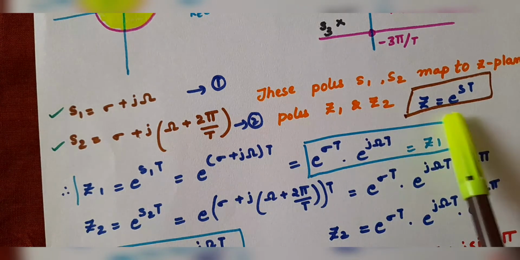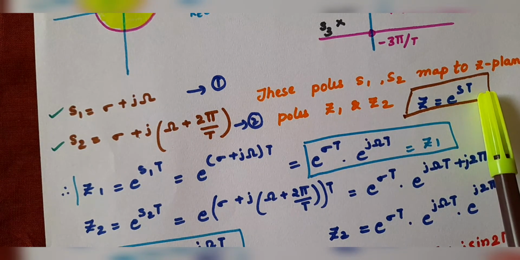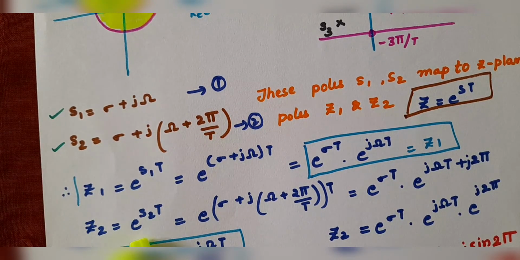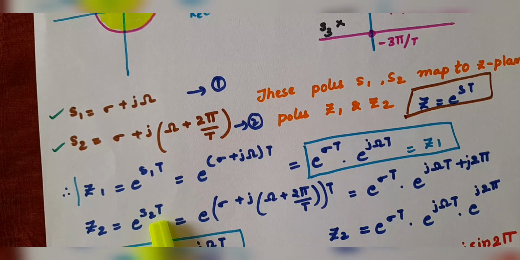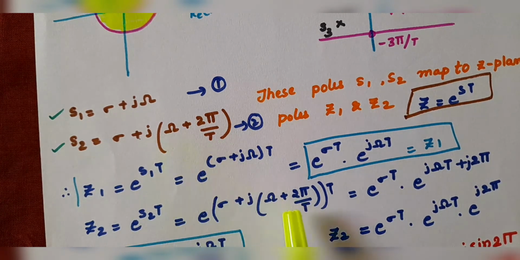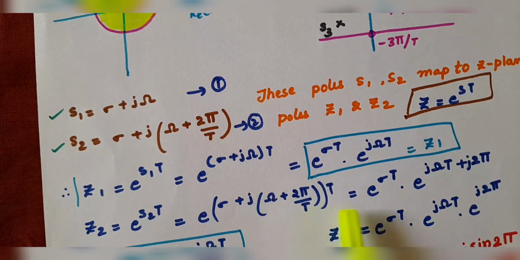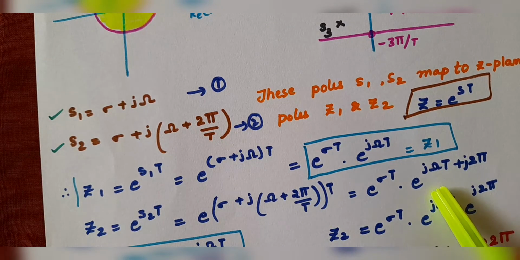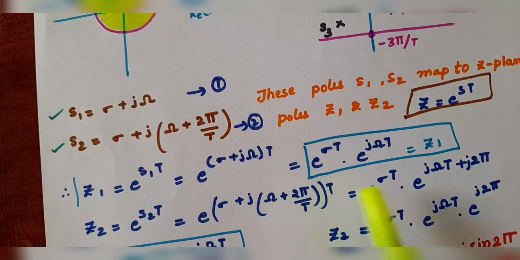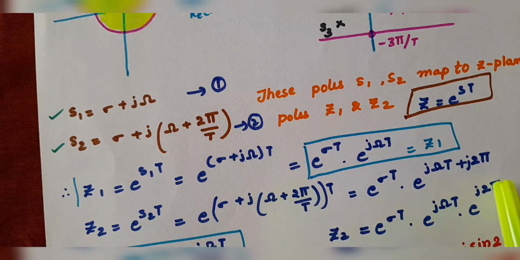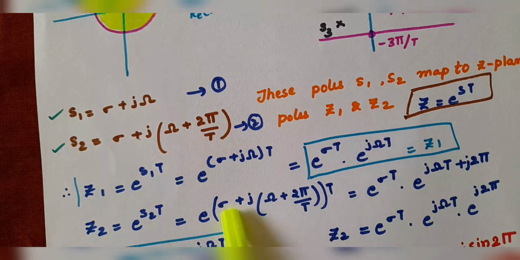The mapping equation is z is equal to e to the power S capital T. Substituting S2, Z2 is equal to e to the power of S2 capital T, where S2 is sigma plus j times omega plus 2 pi by capital T. On opening this bracket, you will get e to the power sigma capital T dot e to the power j omega capital T plus j 2 pi.